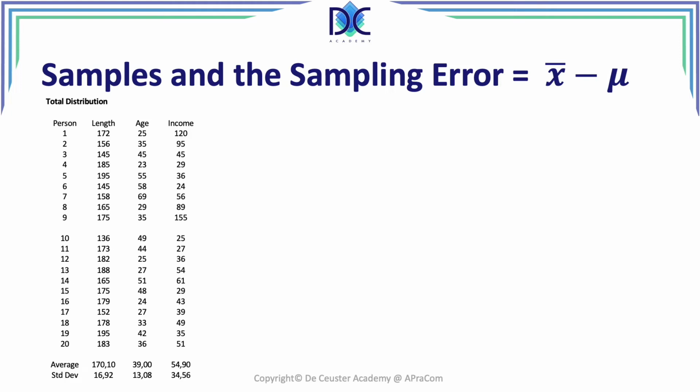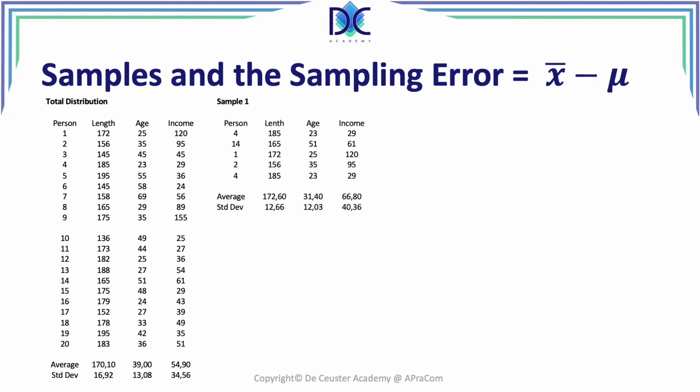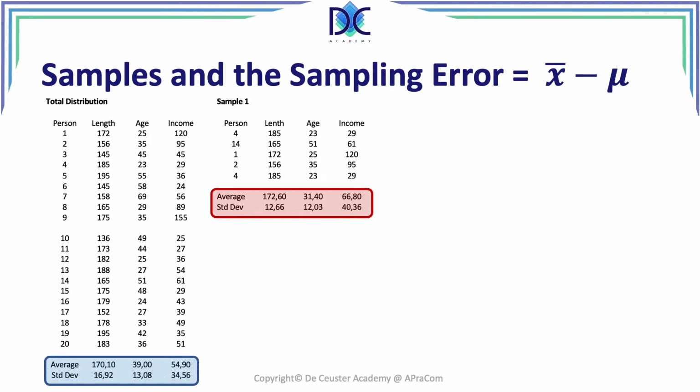Now let's look at a sample. When we take a sample, we find here sample 1, where we have 5 people that we selected, different numbers randomly chosen, and we can calculate the length, the age, and the income of those people. We can calculate these averages. When we look at the sample averages and the population averages, you see that there are differences between them.